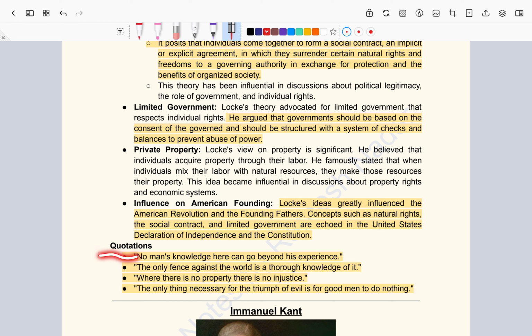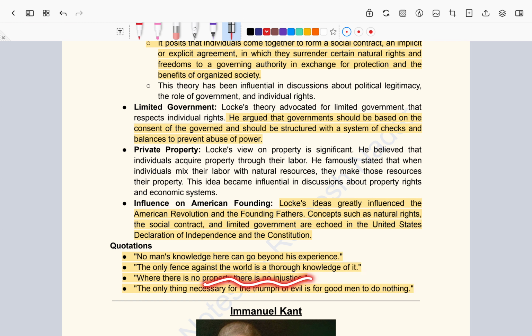Now let's look into the quotations given by John Locke. No man's knowledge here can go beyond his experience. Now what does it mean? It means he gives importance to the experience of the people, and that experience comes when you have that much knowledge, which means that your knowledge comes through experience. Second, the only fence against the world is through the knowledge of it. He gives importance to knowledge, or imbibing knowledge.